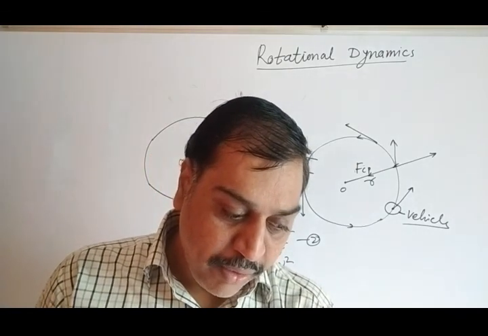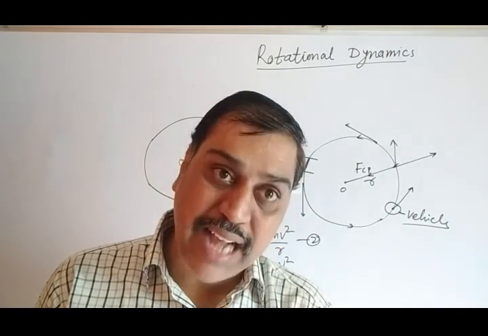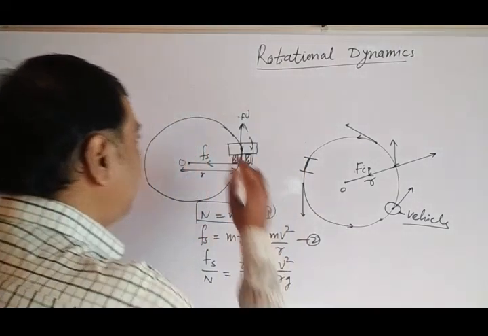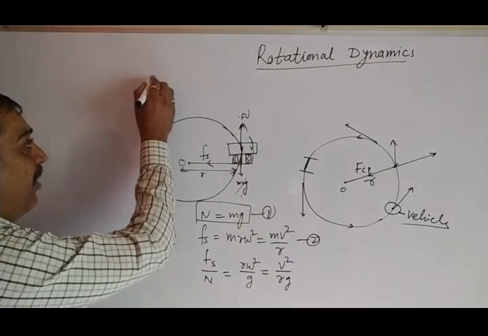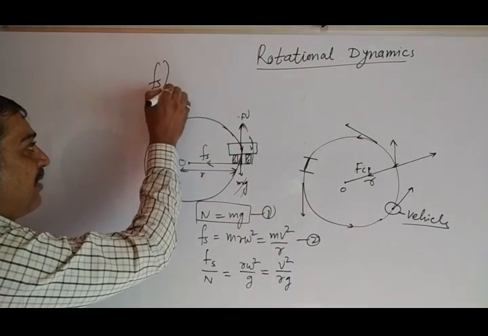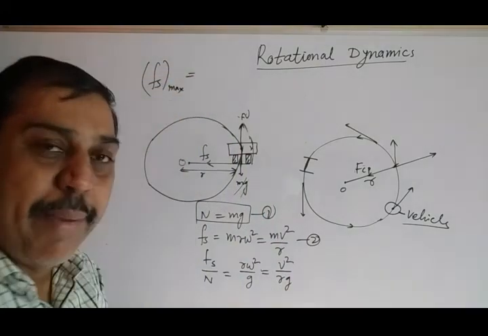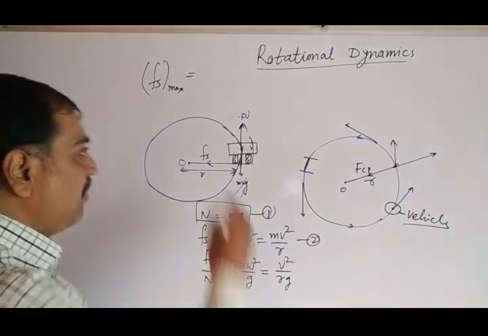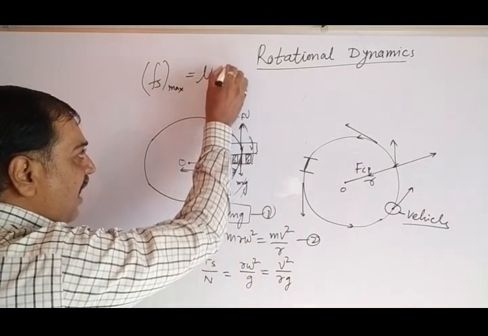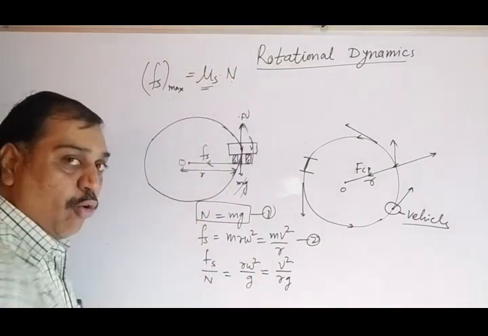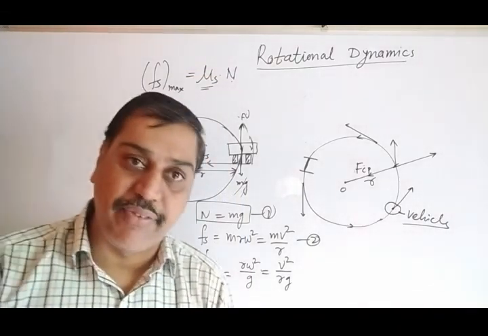Now here we have to find out Fs max, the maximum frictional force. I will write here the maximum frictional force, Fs max. The maximum frictional force depends on two factors, that is nothing but what? Mu suffix s into N. N is the normal reaction, and mu s is said to be the coefficient of static friction.